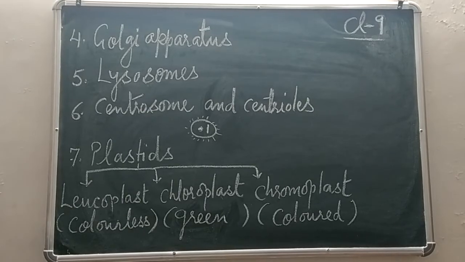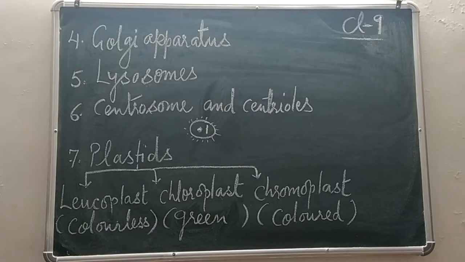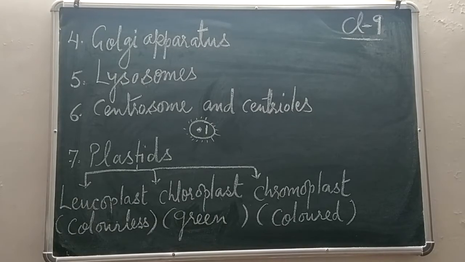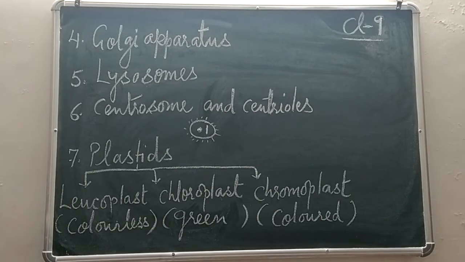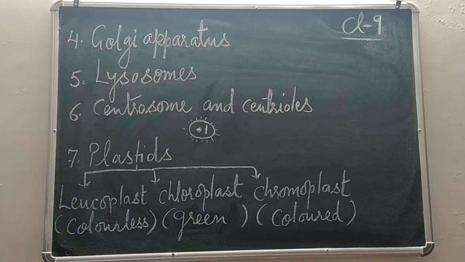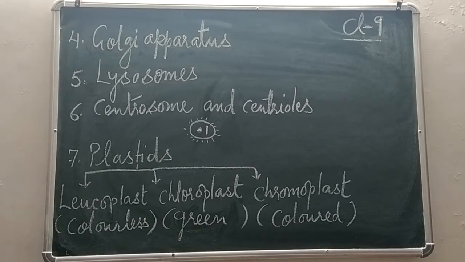Now what is its function? This centrosome contains centrioles, and during cell division, when a cell is ready to divide, they will be forming spindle fibers. So their function is to help during cell division by forming spindle fibers, and only in animal cell, because they are present only in animal cell.